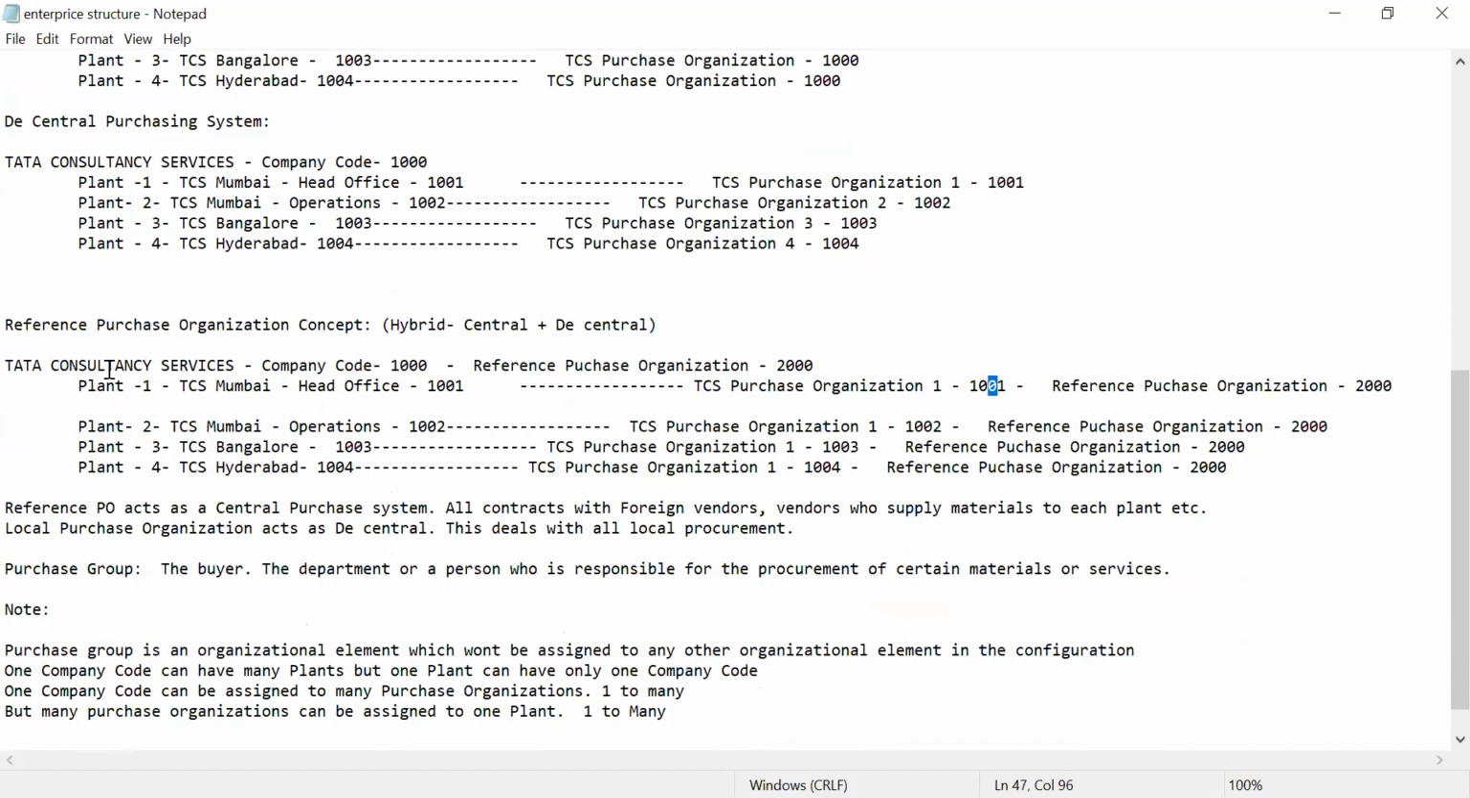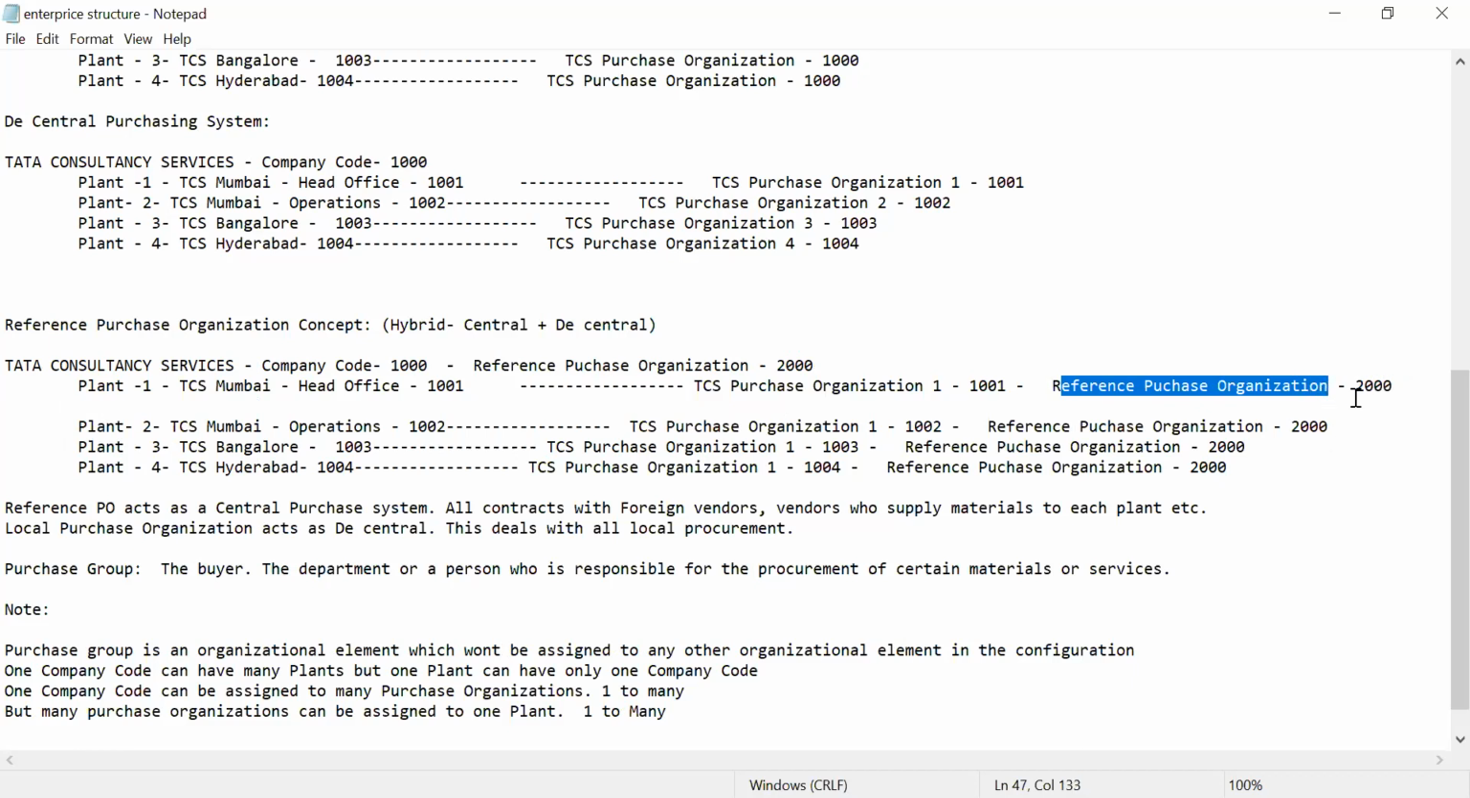Reference, when we will create one more purchase organization for all these plants. See here, 2000, I have created separately as a reference. Why do we use this reference purchase organization? Whenever the same material will be procured for all the 4 plants, for example, laptop is a material which is required by all 4 plants. So what I will do, I will have a contract with one vendor, so I will take material for all my 4 plants. At that time, I will use this reference purchase organization.